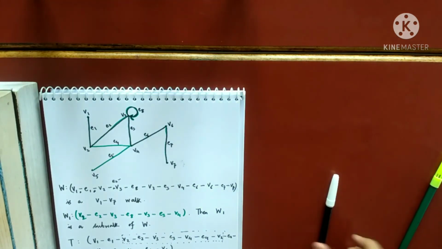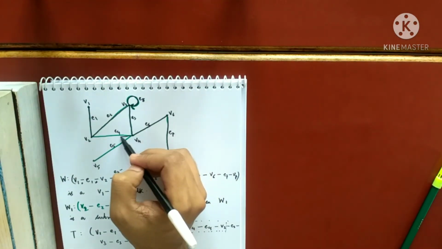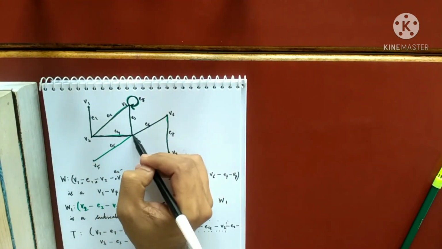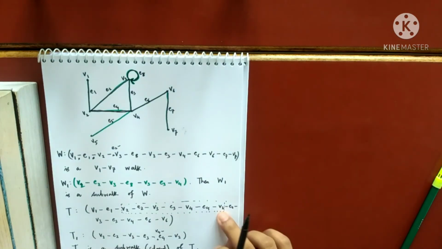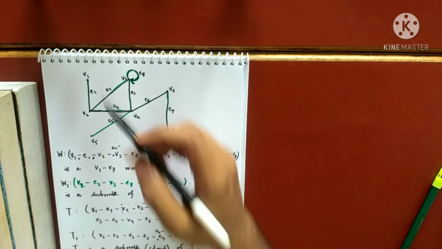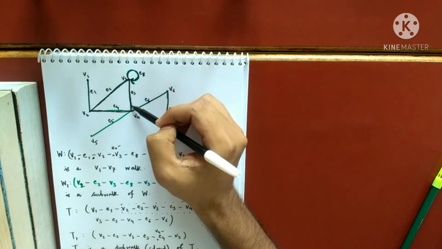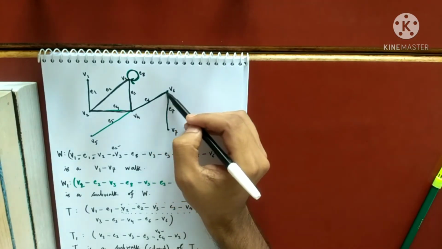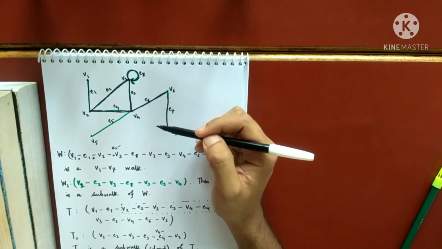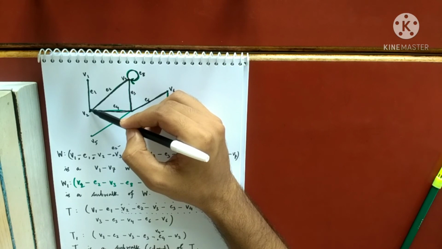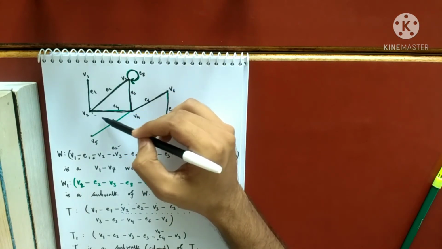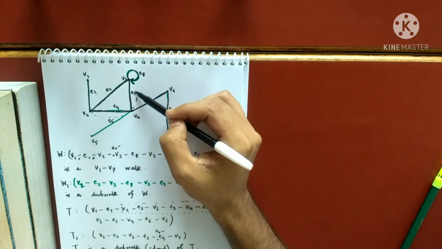Anyways, I went again here. I went to V2 here, and then again took E2, again took this one, and went here. So what I did basically, I removed this complete loop or this cycle.